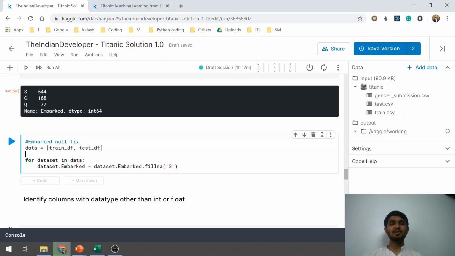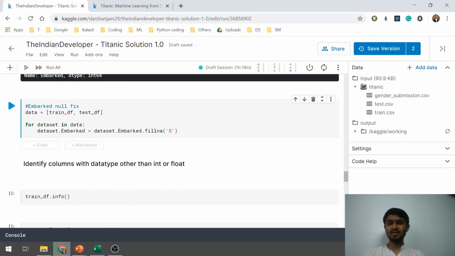That's why I have combined both of them, and I'll be iterating over a for loop to do the changes. So as you can see here, this part of the code will look for the Embarked column, look for values where it sees a null, and if it sees a null, it will replace it by S. Let me quickly run this block of the code and show you the output.